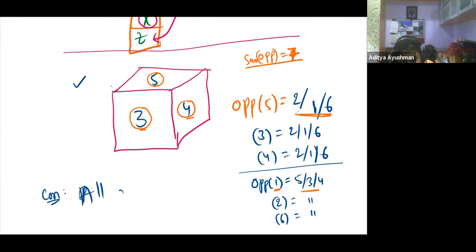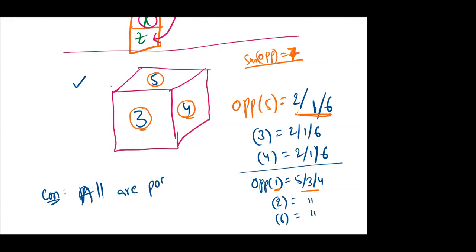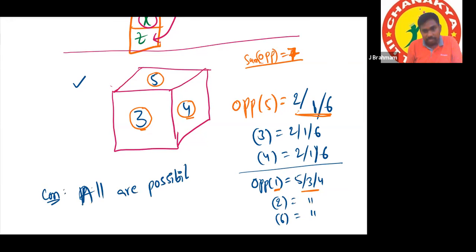Yes, sir. All are possibilities. For visible numbers, invisible numbers are possibilities. For invisible numbers, visible numbers are possibilities.